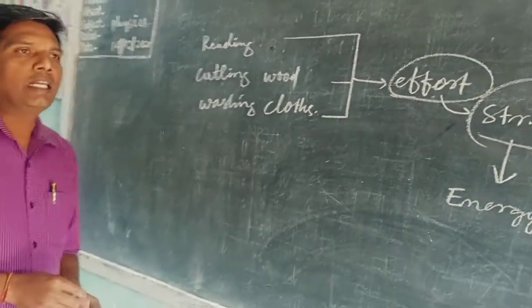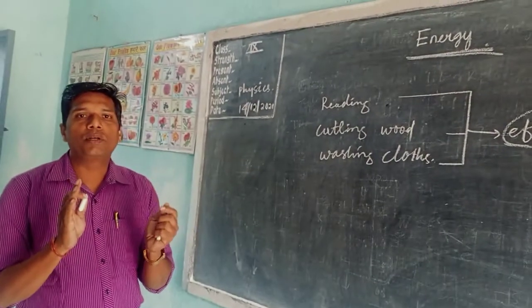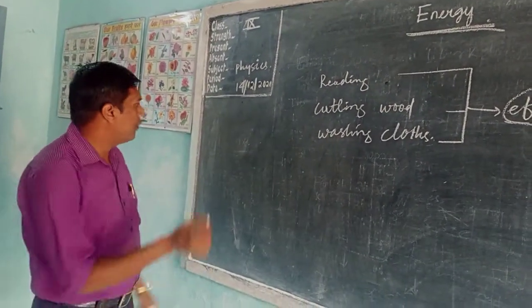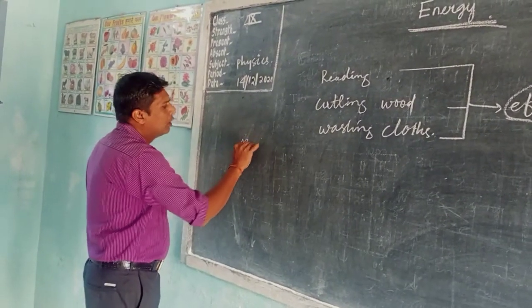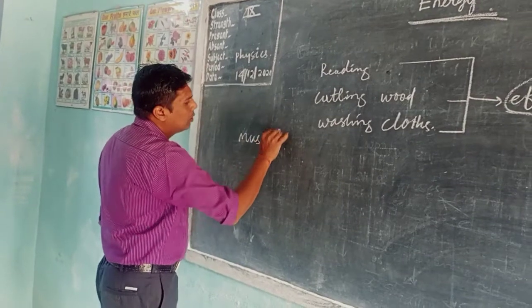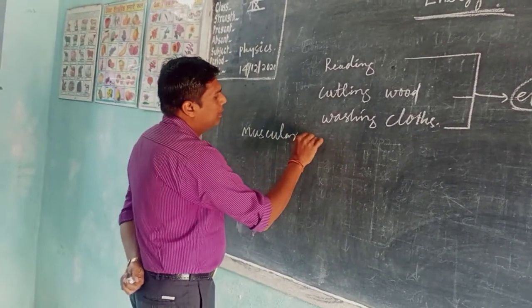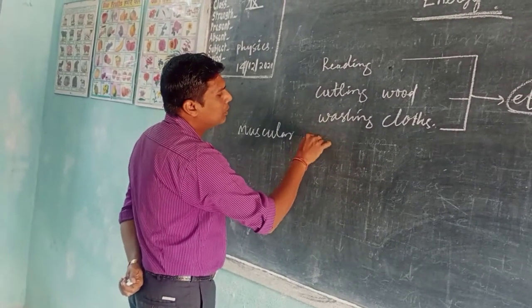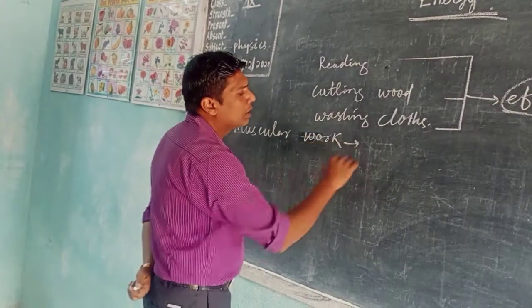So there are different types of energy we need for different types of work or activity. For muscular work, we need muscular energy.